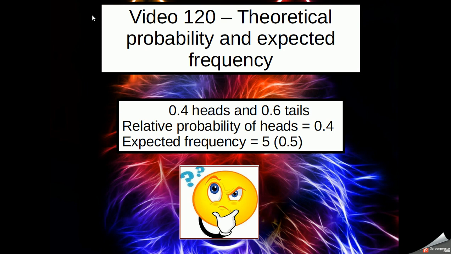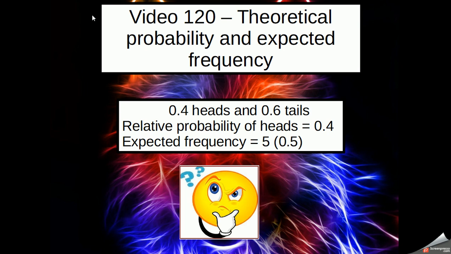Now, the key difference here was that, if you notice in the first one, where we tossed the coin only twice, the relative probability was 1 because we only had heads. In this case, the relative probability is 0.4 because we had it 4 times out of 10. 4 divided by 10 is 0.4.